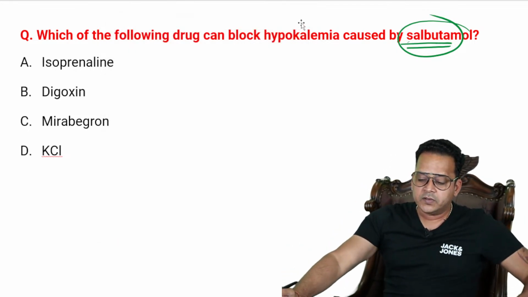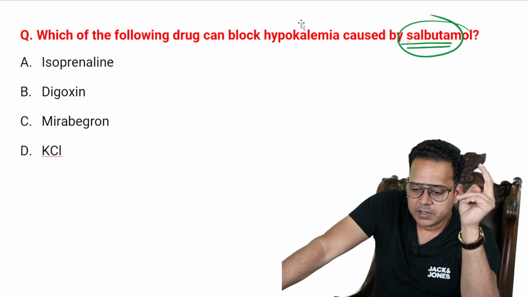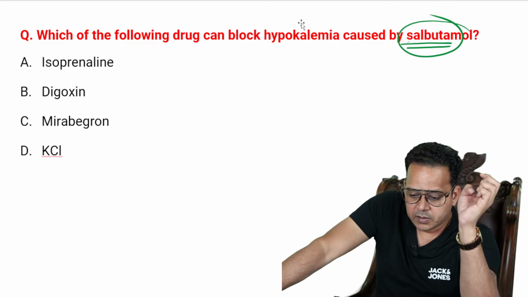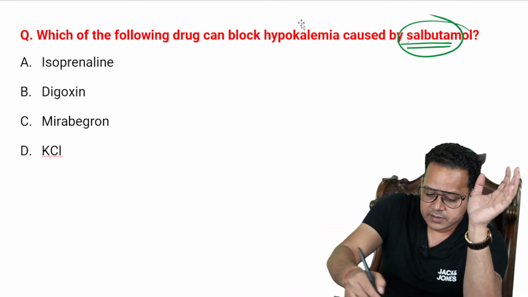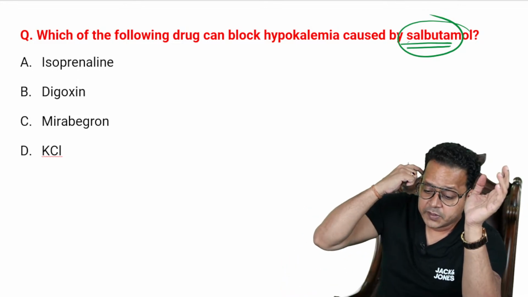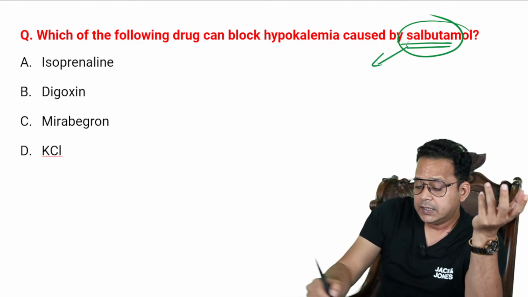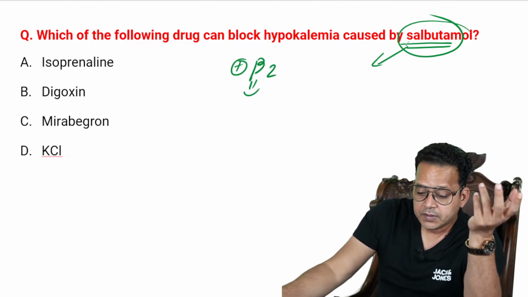So guys, which of the following drugs can block hypokalemia caused by salbutamol? Isoprenaline, digoxin, mirabegron, potassium chloride. Tell me guys. If you don't know the answer, let me tell you here. First of all, the reason salbutamol causes hypokalemia is that it stimulates the beta 2 receptor.